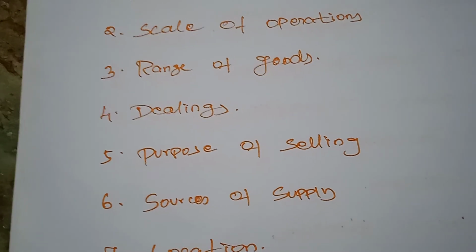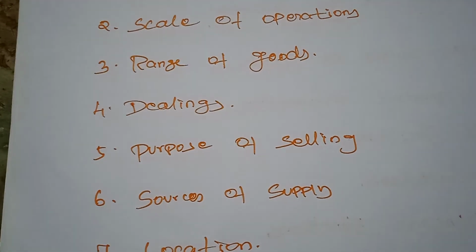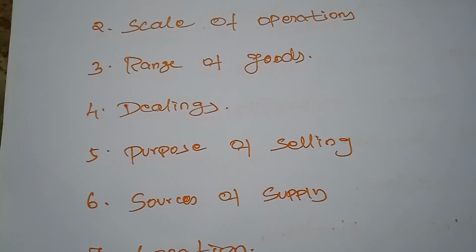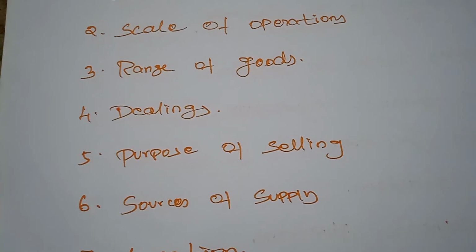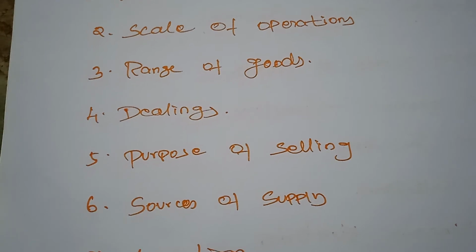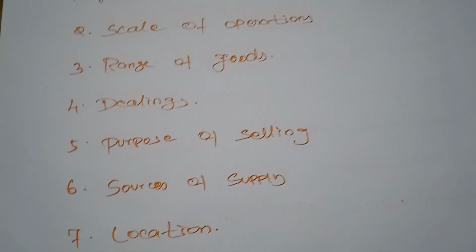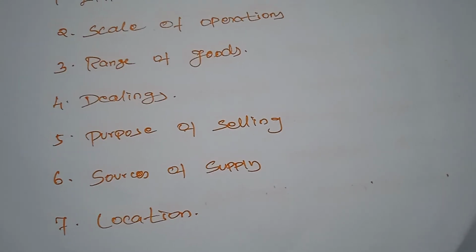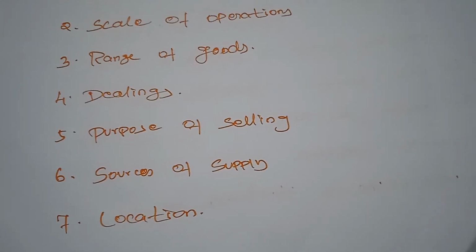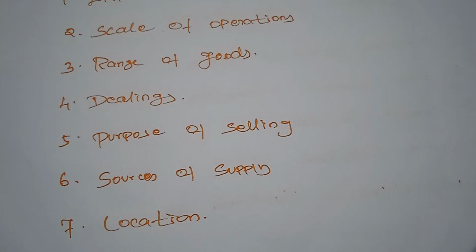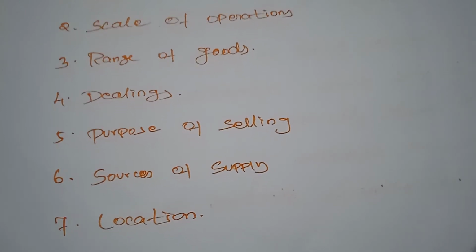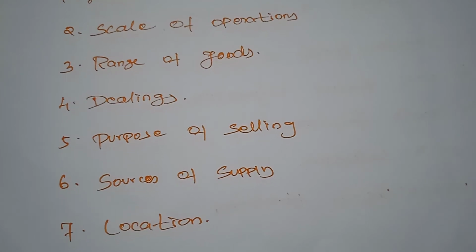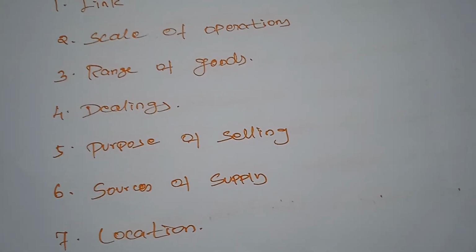A wholesaler generally deals in one commodity, but a retailer deals in a large variety of goods and caters to the diverse needs of his end consumers. So the retailer has to purchase commodities on the basis of the consumers. But the wholesaler is not like that. The wholesaler distributes the commodities only to the retailers. The retailer can also purchase commodities from different types of manufacturers or wholesalers.